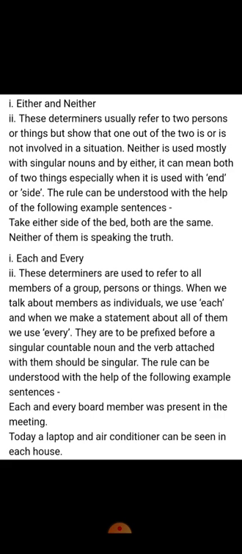Today, a laptop and air conditioners can be seen in each house. So when we are talking about individuality, we use each, but when we are talking about all of them in a group, we use every.